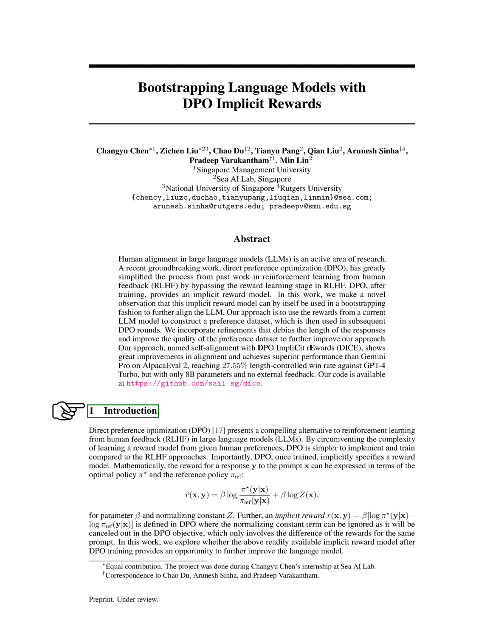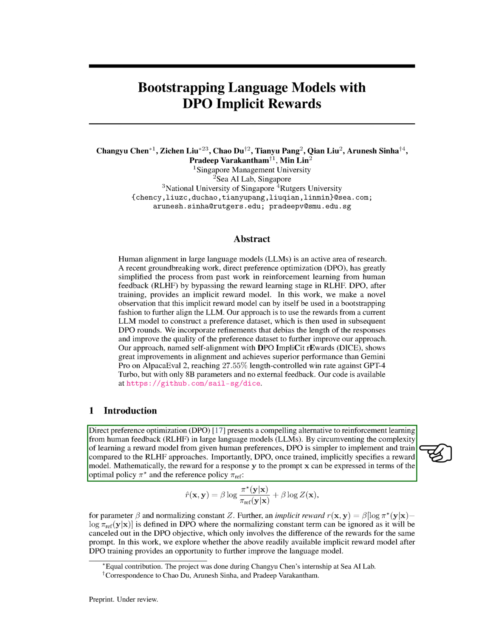Section: Introduction. In this section, we introduce Direct Preference Optimization, DPO, as a simpler alternative to reinforcement learning from human feedback, RLHF, for large language models, LLMs. DPO avoids the complexity of learning a reward model from human preferences, making it easier to implement and train compared to RLHF methods. After training, DPO implicitly defines a reward model for responses to prompts.